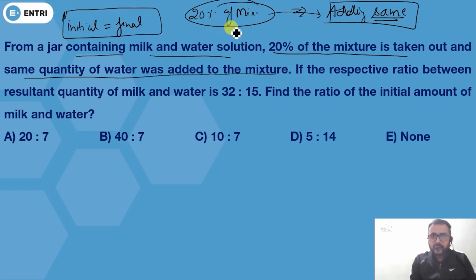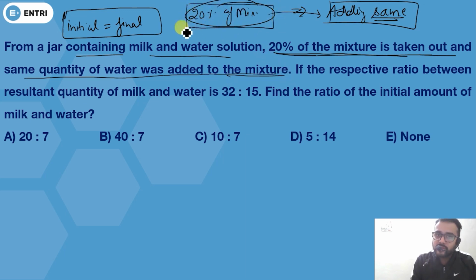See one thing here, he's saying 20% of mixture is taken out and same quantity of water was added to the mixture. So if mixture is replaced by same quantity of water, it will not make any difference to the final quantity of mixture.